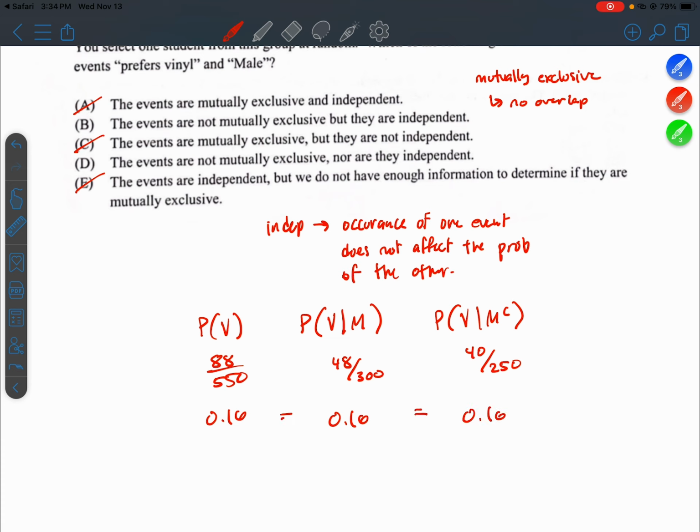All right, so it turns out that no matter whether we're selecting an overall person or a male or a non-male, you have the same 16% chance of preferring vinyl. So these events are independent. So B is going to be the correct answer. So not mutually exclusive, but they are independent.